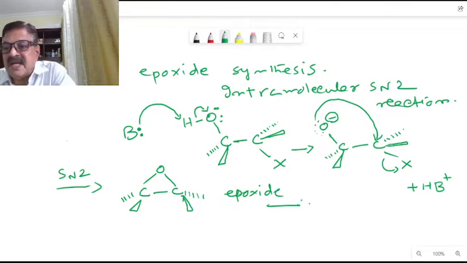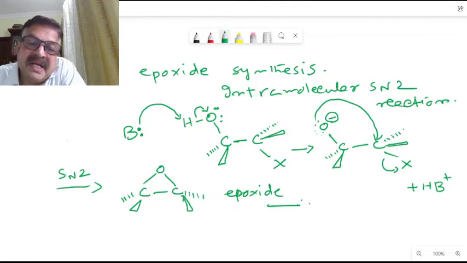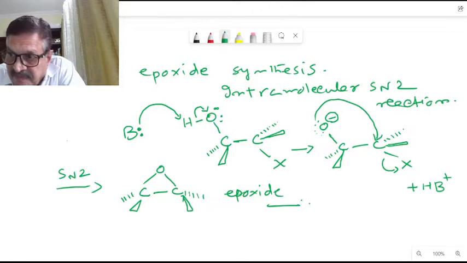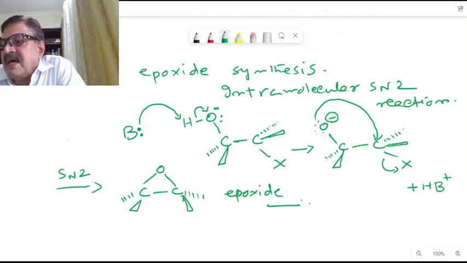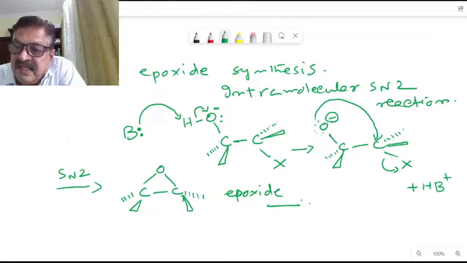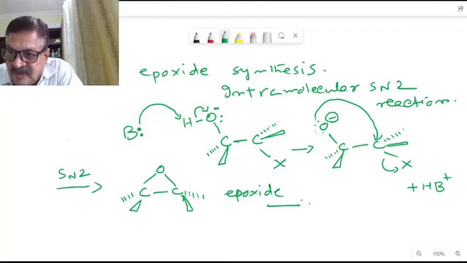So this is the kind of reaction that is the synthesis of epoxide. That is, when an organic compound contains both a hydroxyl group as well as a halogen atom on adjacent carbon atoms, correct, then an intramolecular version of the SN2 reaction takes place here and an epoxide is formed here, correct.